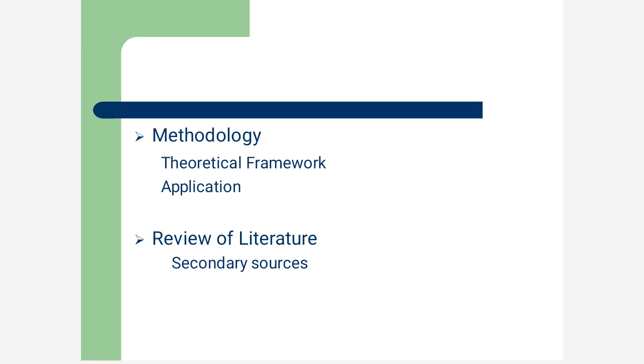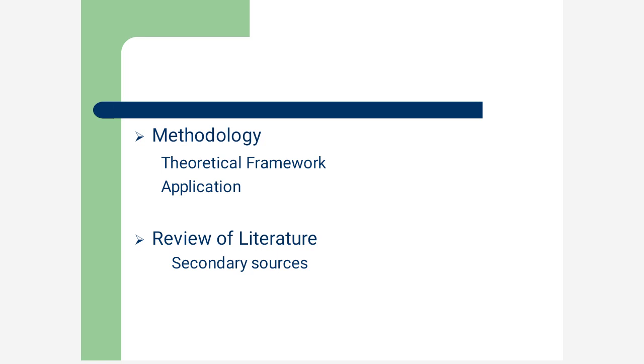Now we come to review of literature. So in review of literature, we have to discuss the secondary sources. Actually, there are two kinds of sources. One is primary source and another is secondary source. In primary source, we mention the texts and the interviews given by the writers in the English literature subject, and the secondary sources are the works done on the text.